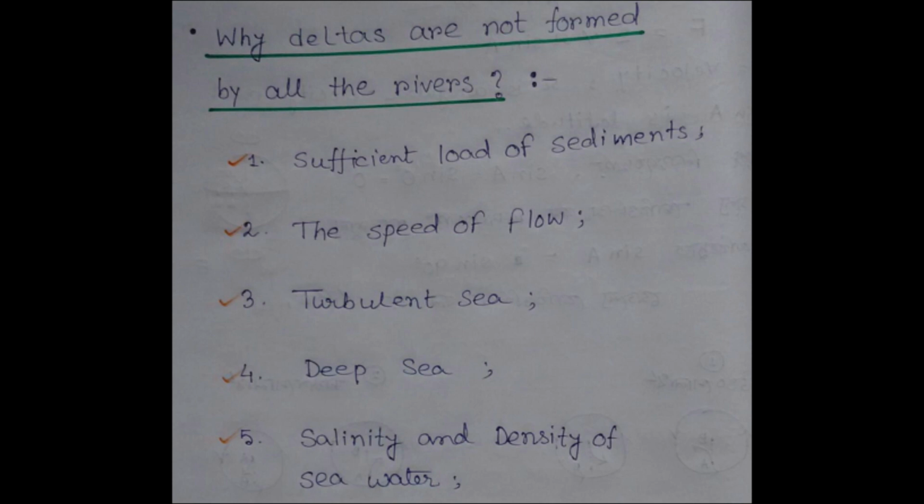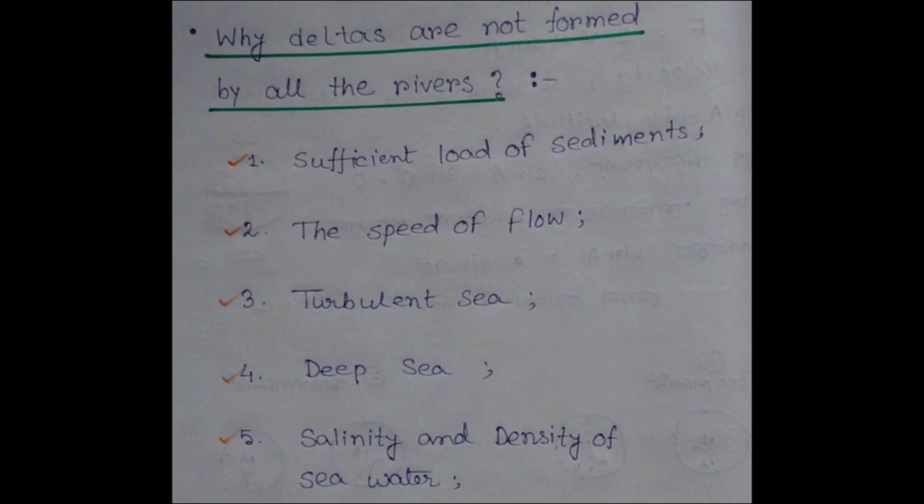Number 4 is deep sea. If the sea is deep, then it is not possible to develop deltas because the sediments that the river carries will not be sufficient for the development of a delta.